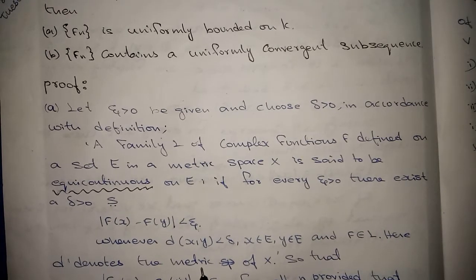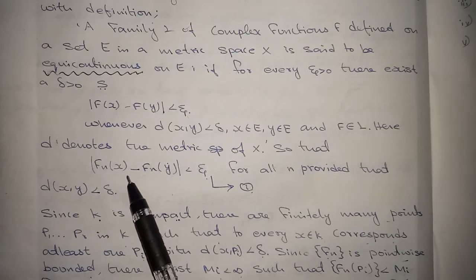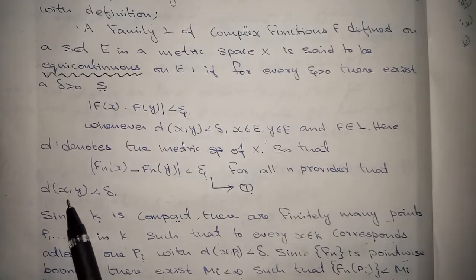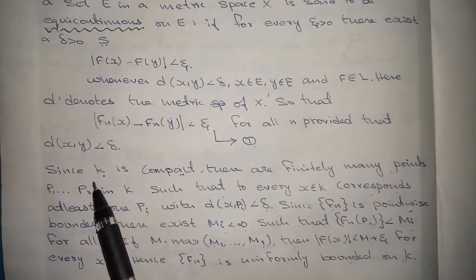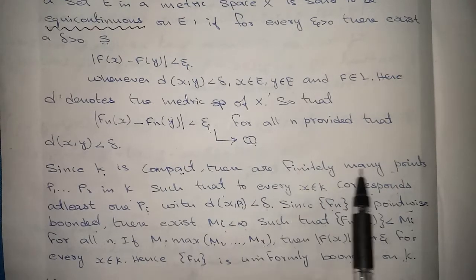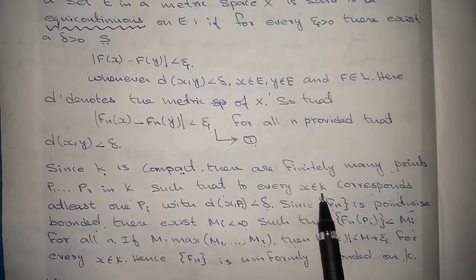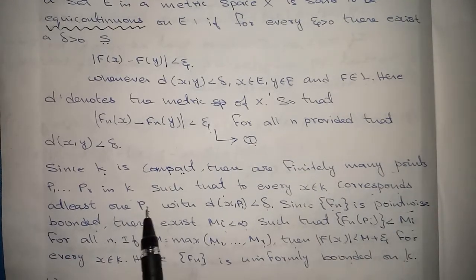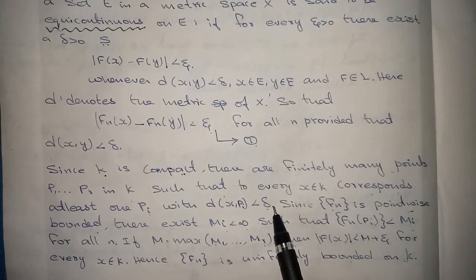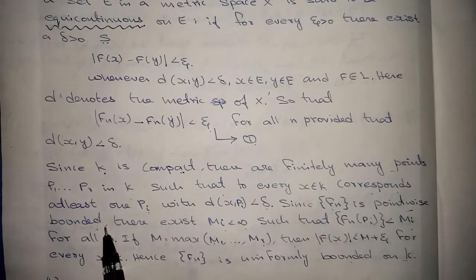Here d denotes the metric of X, so that absolute value of fn(x) minus fn(y) less than epsilon for all n provided that d(x,y) less than delta. Given that K is compact, there are finitely many points p1 up to pr in K such that to every x belonging to K corresponds at least one pi with d(x,pi) less than delta, just from the equicontinuous definition.